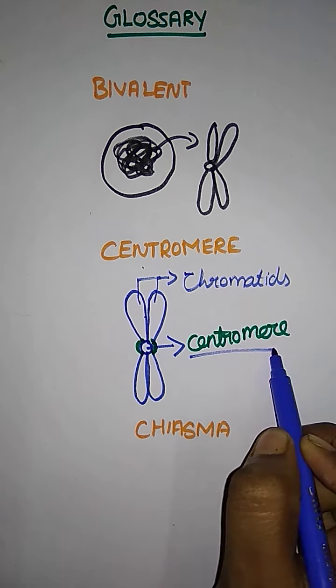Here, diploid. Diploid means cells having two complete sets of chromosomes. If you are saying haploid, they are having one complete set of chromosomes. That is N.